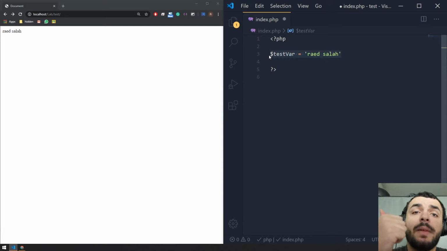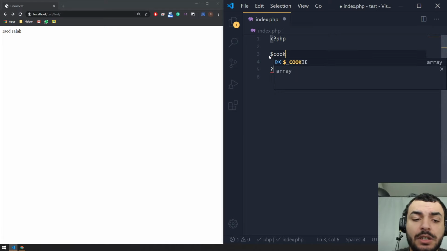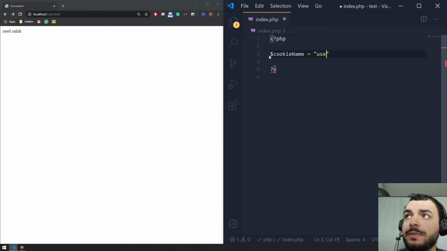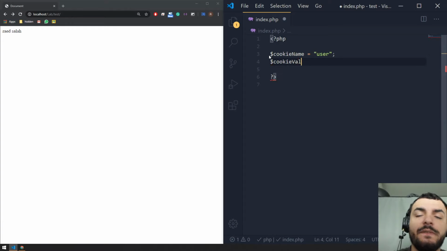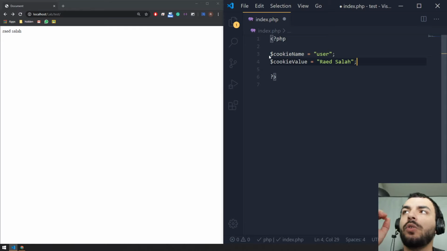Cookies have a name and a value. So the first thing, let's create a variable. We'll call it cookie name, and I'm going to call this user. And then I'm going to create another variable called cookie value, and I'm going to have it as my name. So the cookie name is going to be user, and the value is going to be lots alive.